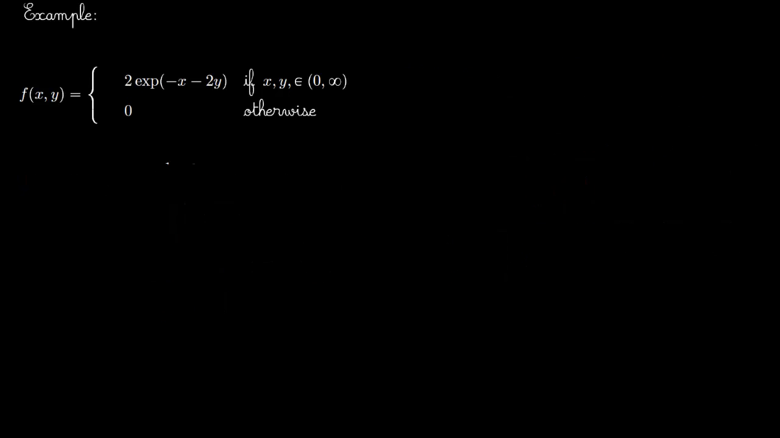Let us do an example. Say we are given this continuous mass function of two random variables x and y. This is twice exponential of minus x minus 2y, where x and y lie in the interval 0 to infinity. That is, you have 0 less than x, which is less than infinity, and 0 less than y, which is less than infinity, and it is 0 otherwise.